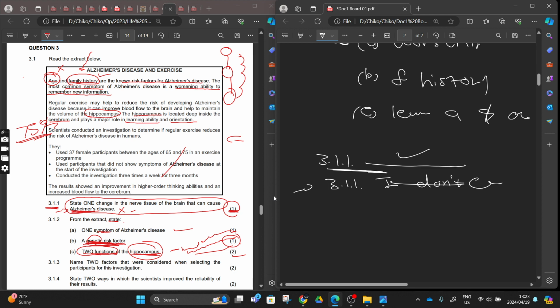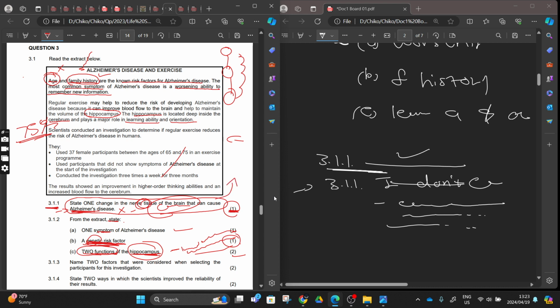Even if you don't know it, even if you are not sure, just answer. For example, state one damage in the nerve cells of the brain that causes Alzheimer's. Write cells dying or cells reducing in number. If this question was maybe of a higher cognitive level, maybe only understood by someone from university or doing a PhD, they may decide to give our learners one mark.